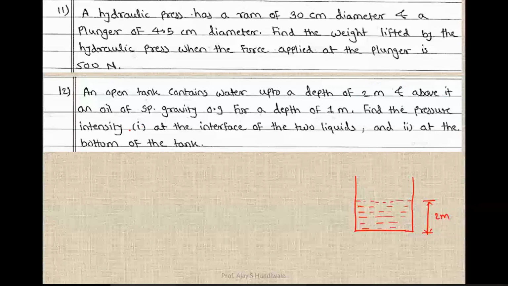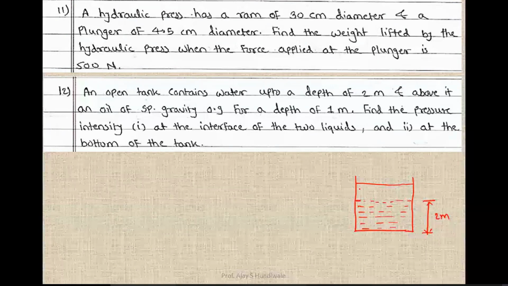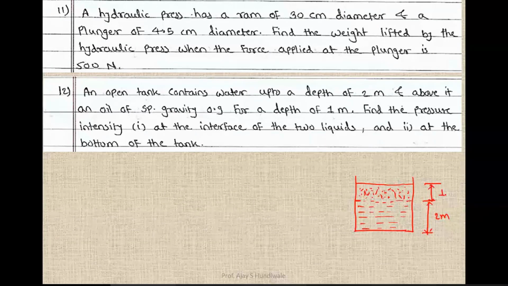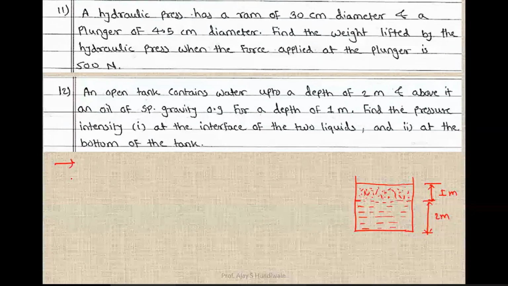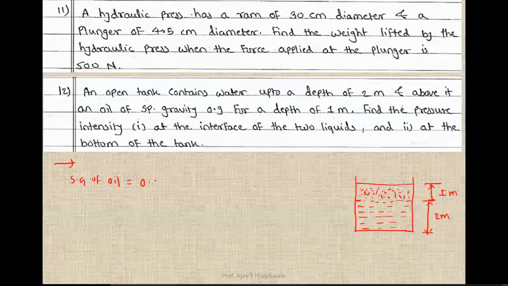Above it, an oil of specific gravity 0.9 for a depth of 1 meter. So above this, oil is there. So this is the oil and the height is 1 meter. The specific gravity of the oil is given as 0.9.